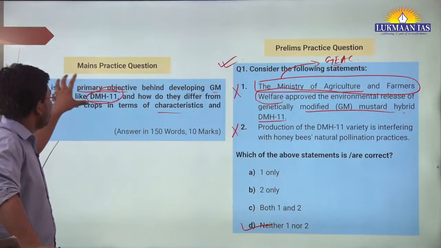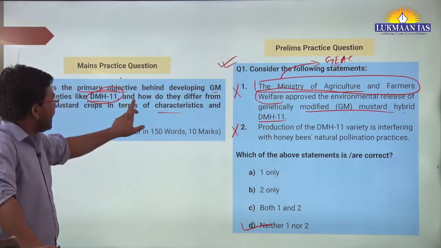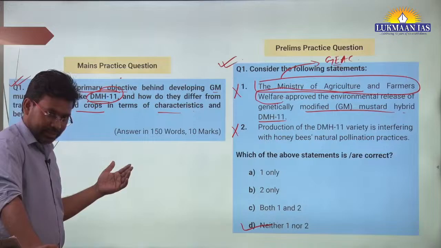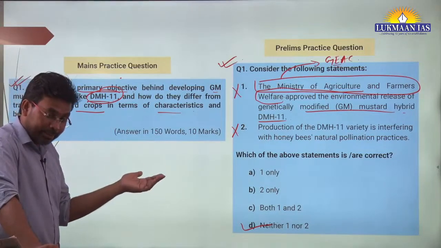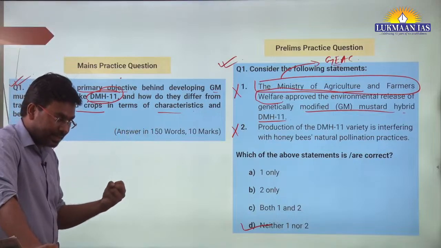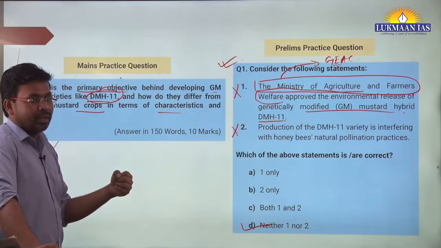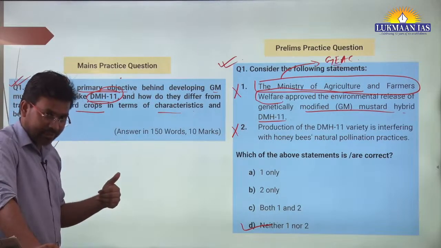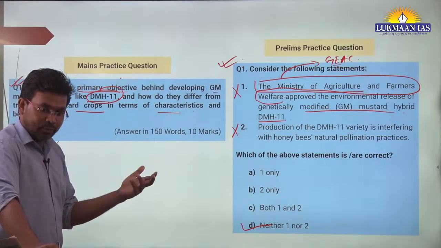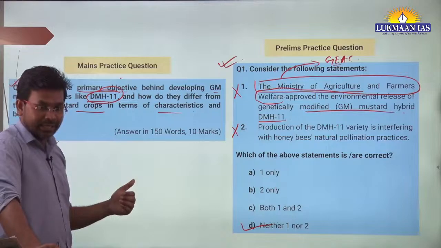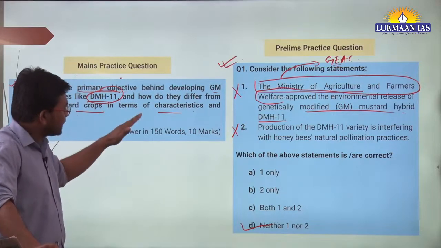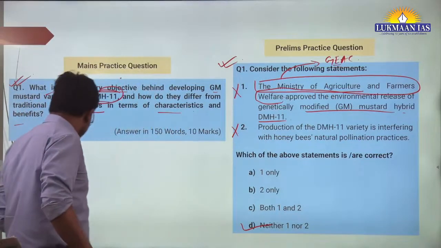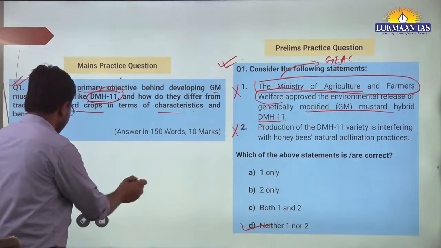They are asking about the primary objective and how they differ from traditional mustard crops. One thing is they will be herbicide tolerant, or pest resistant. They may require less water. They may have more nutritional value. Another point is they will have more yield. These are the objectives, and these will be the differences between genetically modified crops and normal crops. We have included a model answer to this question also.